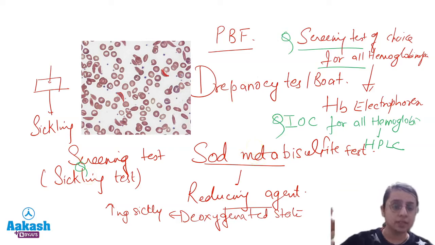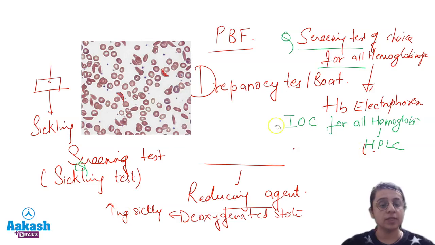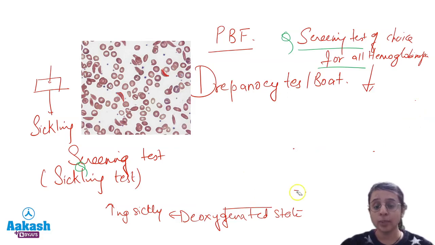So till now we have discussed the peripheral blood film findings. Let me tell you what other findings we will see on the peripheral blood film. Because this is sickle cell anemia, definitely drepanocytes or boat-shaped RBCs will be seen. But along with that, number one, you will see anisopoikilocytosis, variation in shape and size of RBCs.